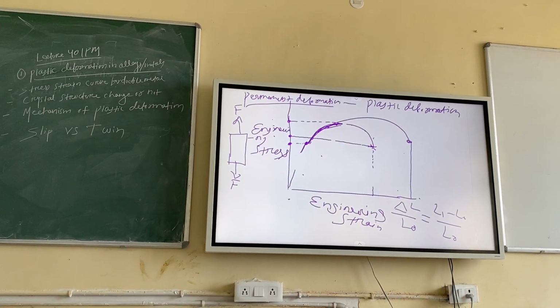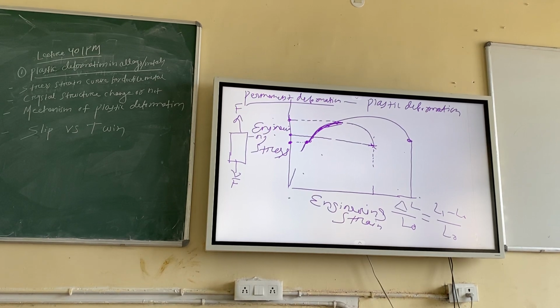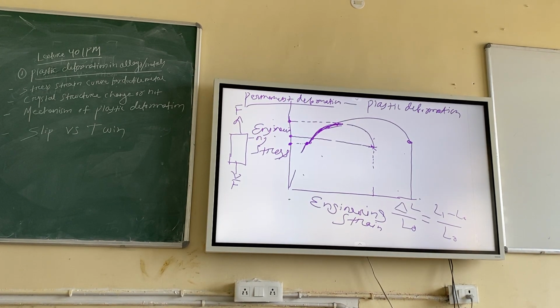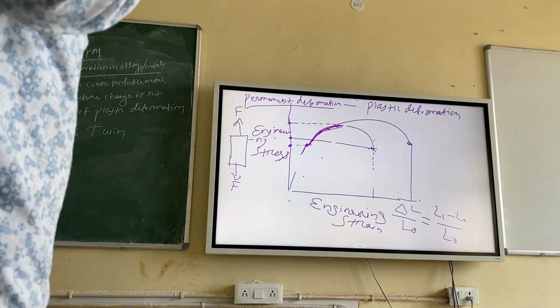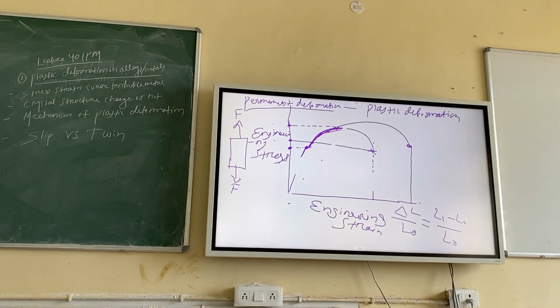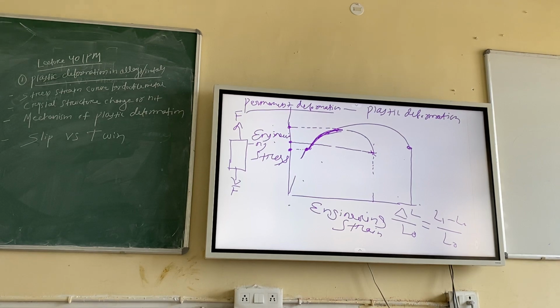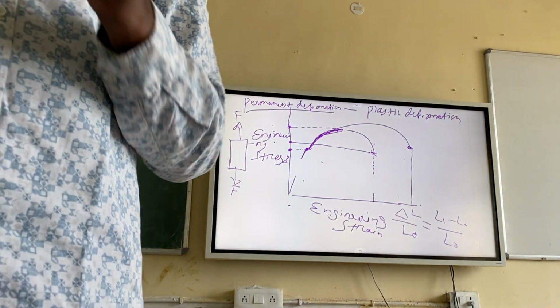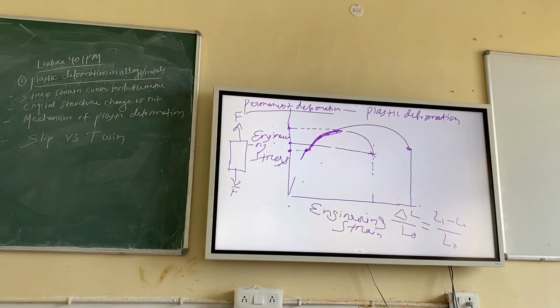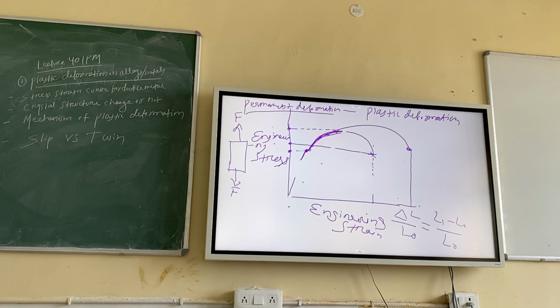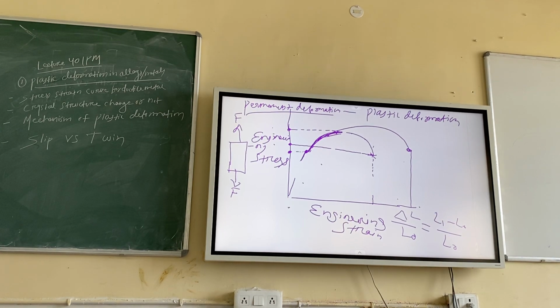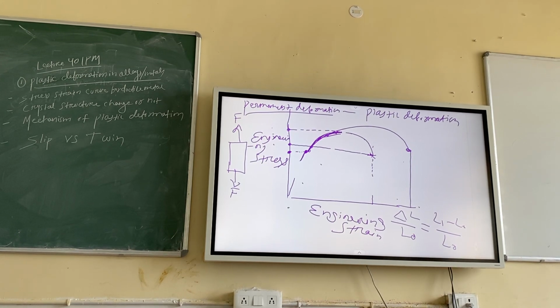Just beyond the gauge length you have a curvature and a thicker dimension. The thicker dimension is for holding. That will be held by the machine, right? But the gauge length area is completely uniform. In that area we want the elongation to happen, and in that area the fracture should occur at the end. It should not occur some other way, right? Sometimes fractures may occur near the curvature. Why may it occur? Maybe due to a defect present at that position. Where there is a defect, that is the problem. Fracture may occur in that position, right?